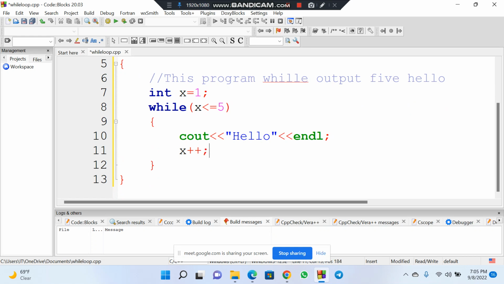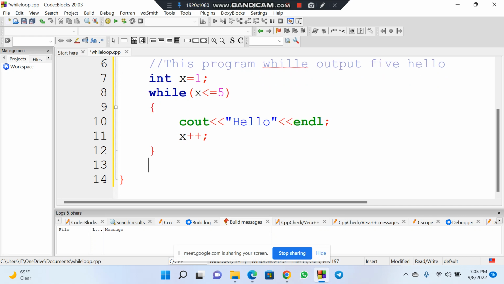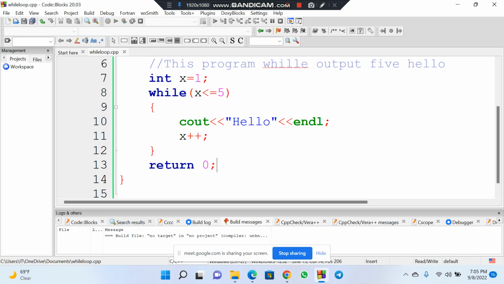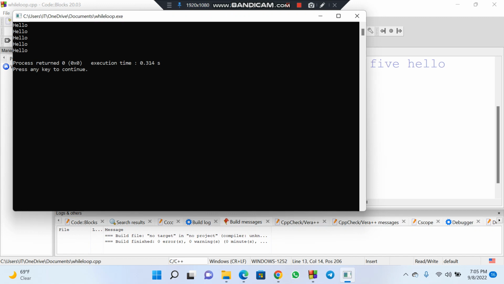So what will happen in the code is that it comes with 1, is 1 less than 5, it finds that is true, it prints hello, then that 1 changes to 2, then it comes back again, is 2 less than 5, found that is true, until the statement here is invalid, then it stops. So let's do a demonstration of this code. Now I run my code, it is fine, there is no error. You can see it prints hello 5 times, 1 2 3 4 5.